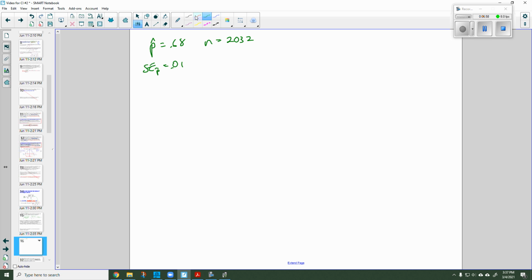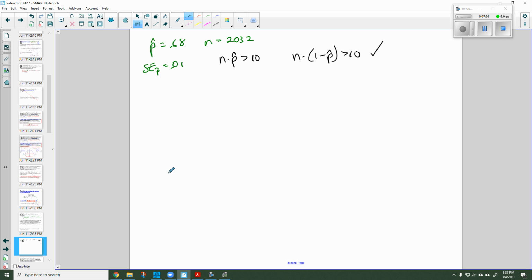2032. So I'm going to test whether the central limit theorem will apply. And since I'm substituting p hat for pi, I'm going to go n times p hat. Is that greater than 10? And is n times 1 minus p hat greater than 10? Well, I can tell right off that 0.68 times 2032 is greater than 10. And 0.32, which is 1 minus p hat, times 2032, about a third of it is greater than 10. So my conditions for the central limit theorem apply.